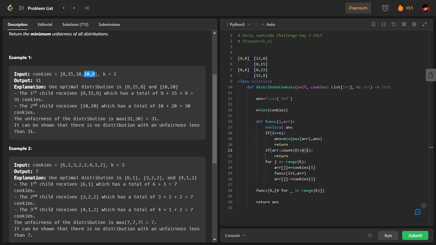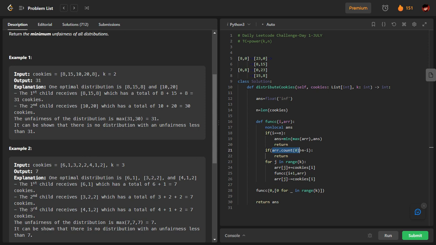Okay, there are two bags remaining to be distributed, including the current bag. If you see, it's three bags. Okay, three bags are remaining to be distributed. If the number of children without any bags... okay, this is the code for that.